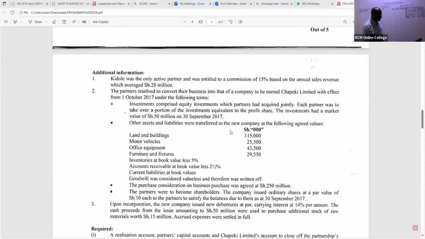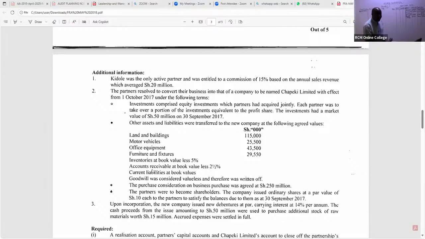These are what we call the fair values. But of importance is us to appreciate here that we have land and buildings, we have motor vehicles, which were transferred to the new company. We have office equipment, we have furniture and fittings. We have inventories, accounts receivable absorbed by the new company.